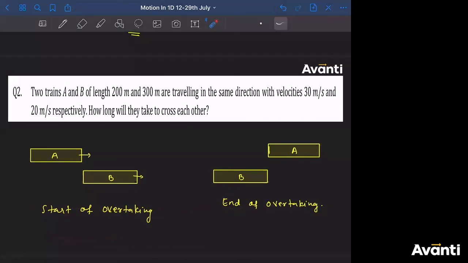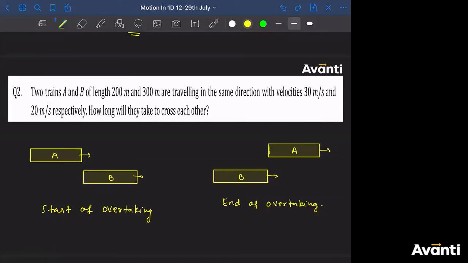Got it? All right. So length is given to you. So these distances are given to you. Tell me what will be the relative position of A with respect to B while overtaking. Or tell me what will be the distance covered by A with respect to B. So what is the distance covered by A with respect to B during this process of overtaking? Tell me the answer, guys.